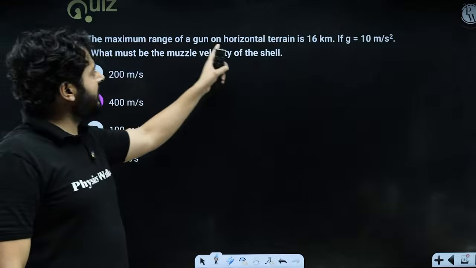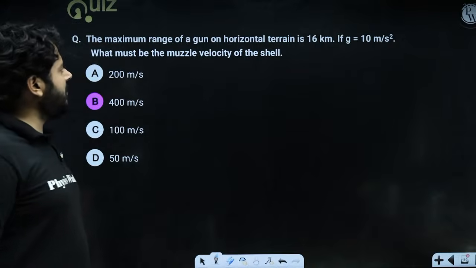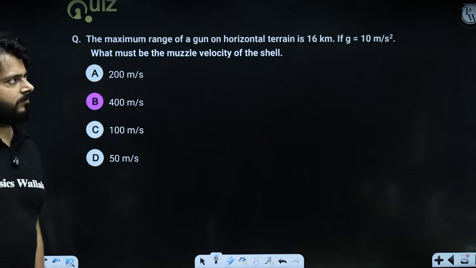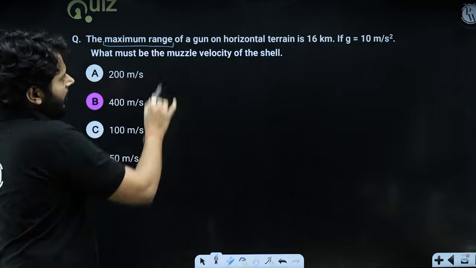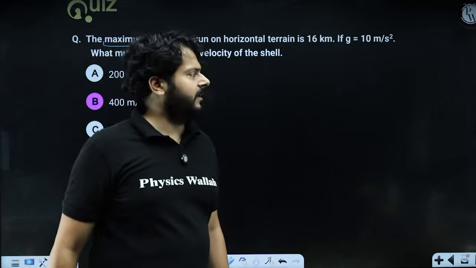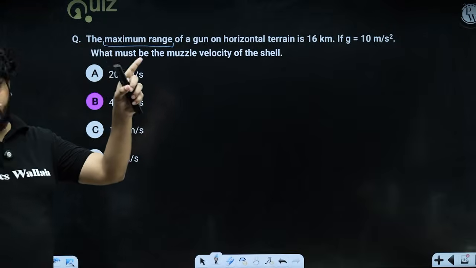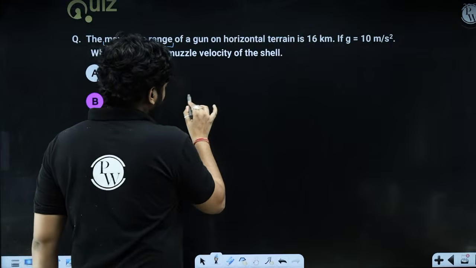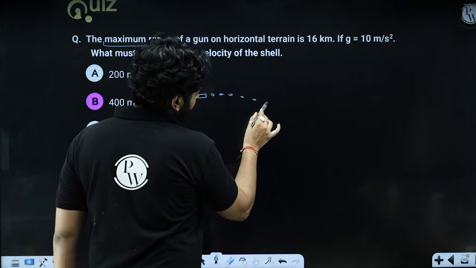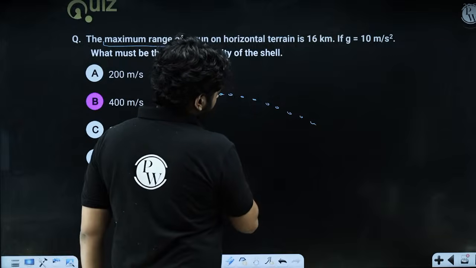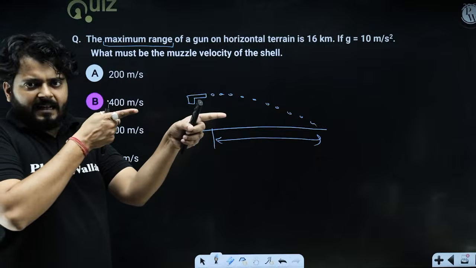The question says the maximum range of a gun on horizontal terrain is 16 kilometers. What will be the muzzle velocity of the shell? They are giving you the maximum range of a gun on a horizontal plane. So at what angle might you be launching the gun? Think about it. If you launch the gun straight, the bullet will start feeling the weight and drop. You will not get the maximum range when you fire like this.